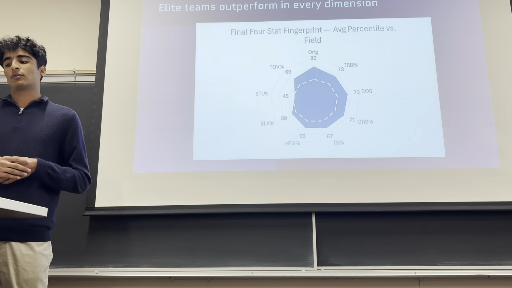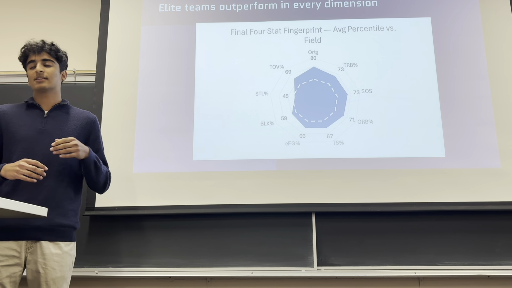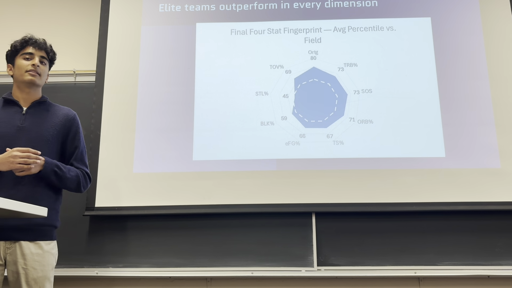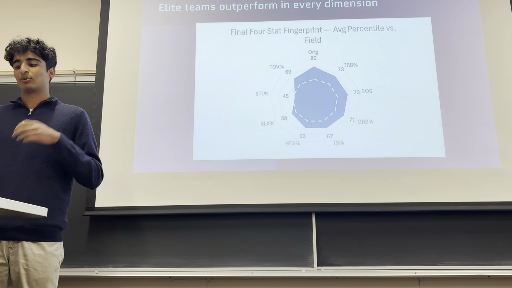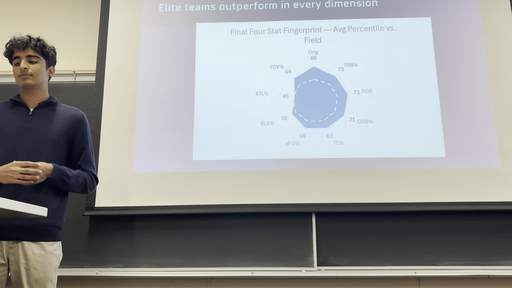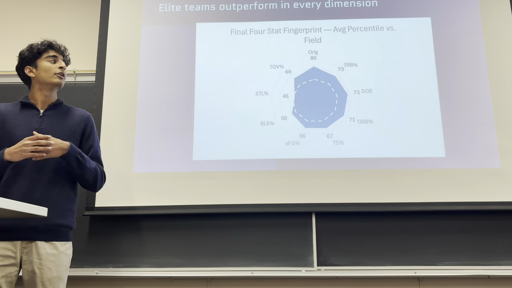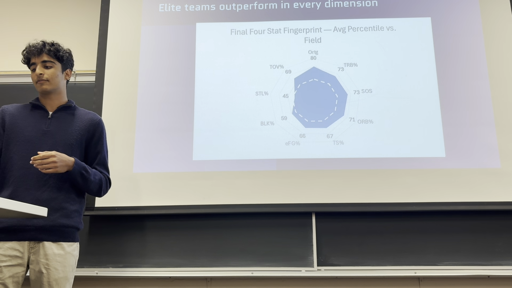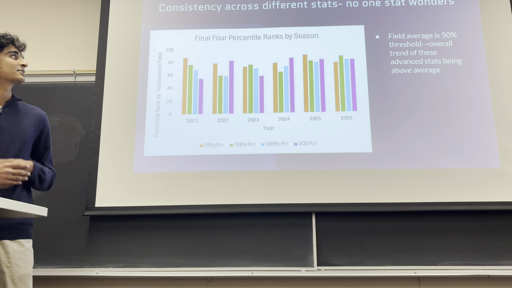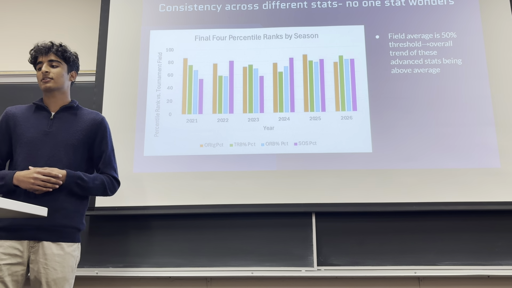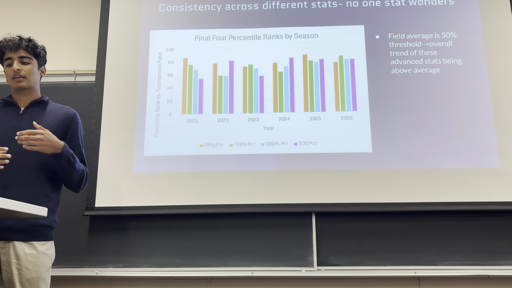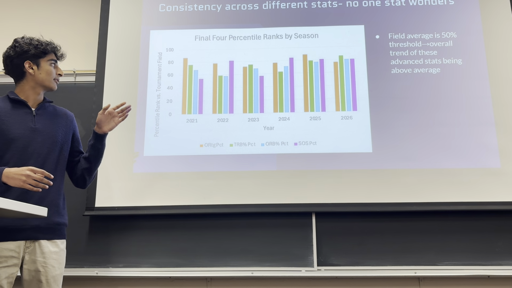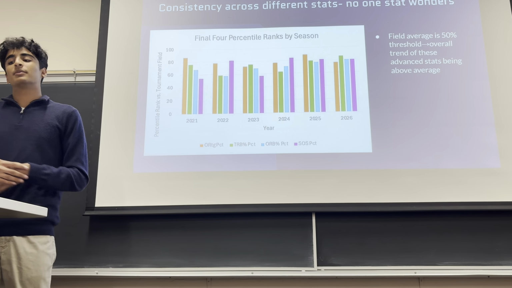So in this fingerprint graph and radar graph, you can see that the white dashed circle is the field average, and the blue circle is the Final Four teams. And again, offensive rating and total rebounding percentages were the ones that were outperforming the field. Another thing is consistency across various stats, not just one-stat wonders. So thinking about offensive rating and rebounding, 50% would be the field average.